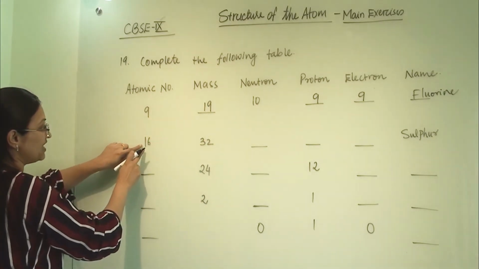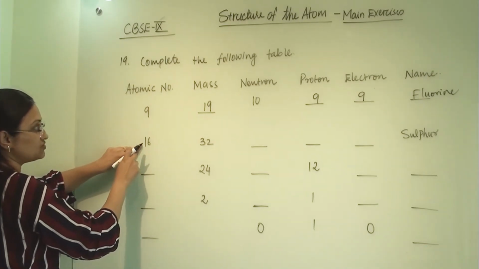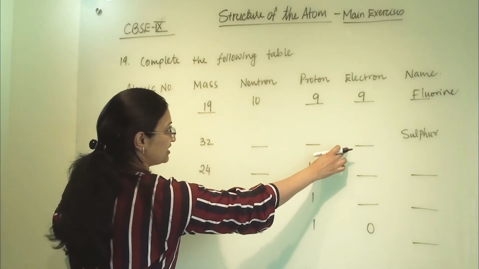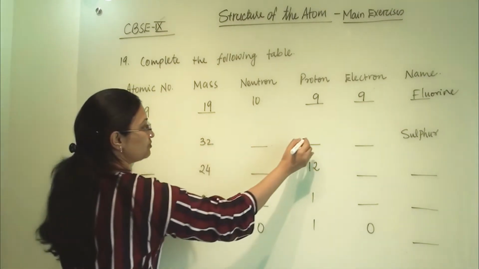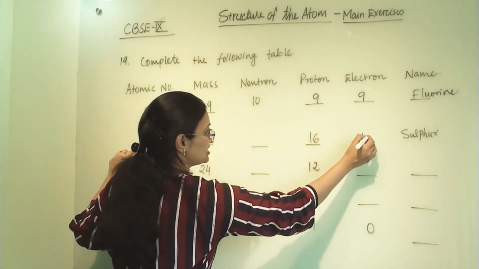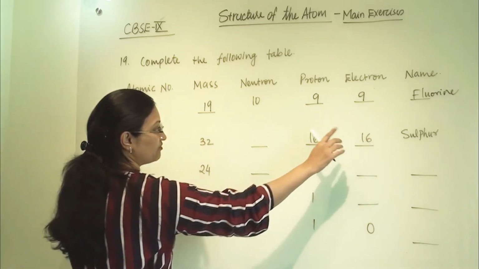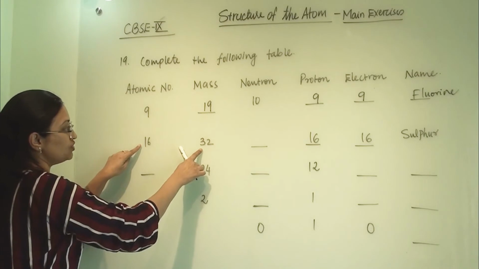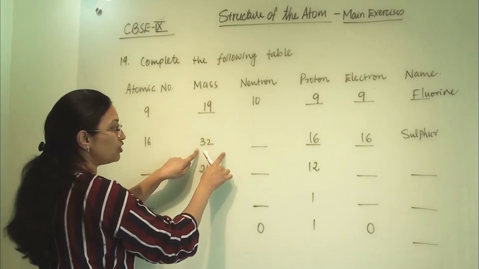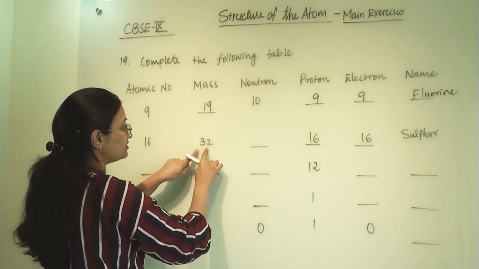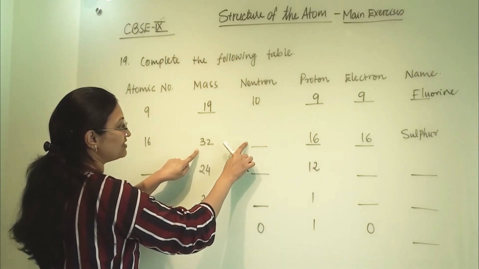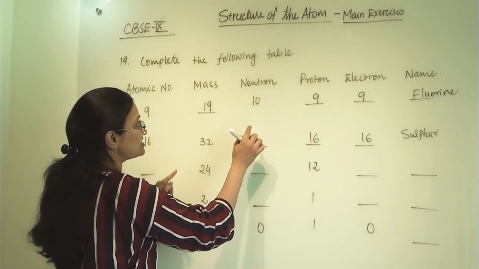Now next, atomic number is 16. So atomic number equals number of proton, number of electron. So here this 16 we can copy here, 16, 16. The element name they have already given. Now mass is 32. So 32 divided by 2 we can do, or 32 minus 16. After that we will get number of neutron. Why is it so?